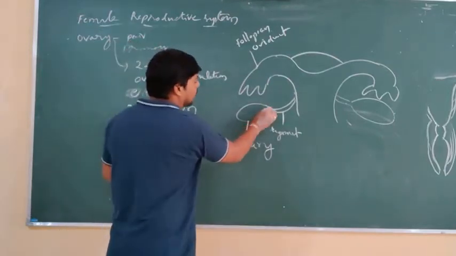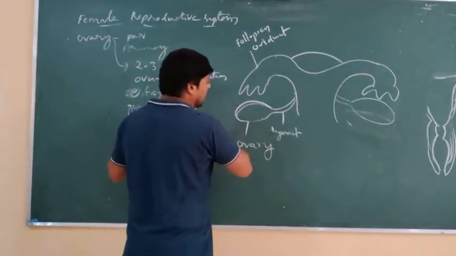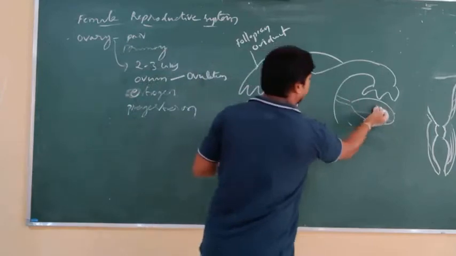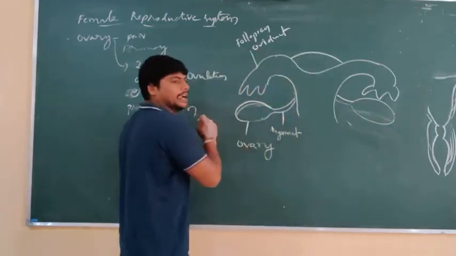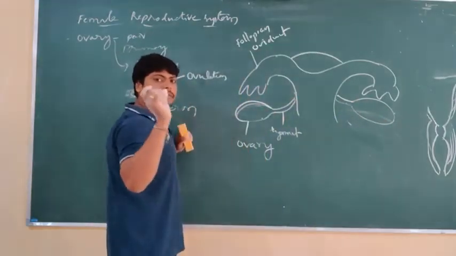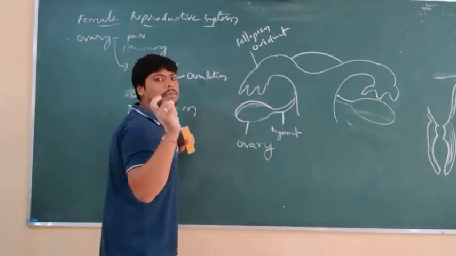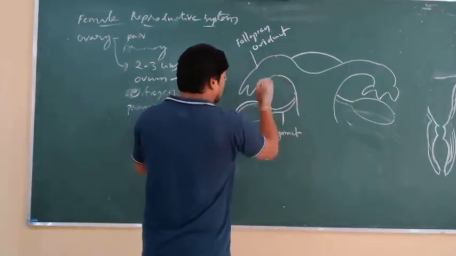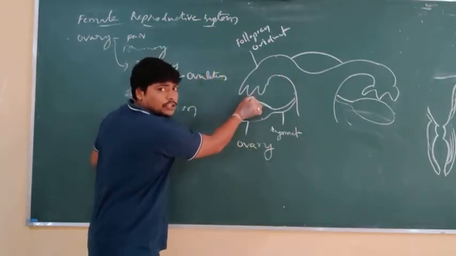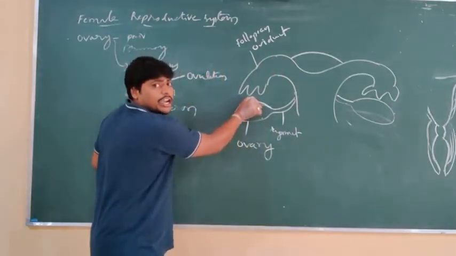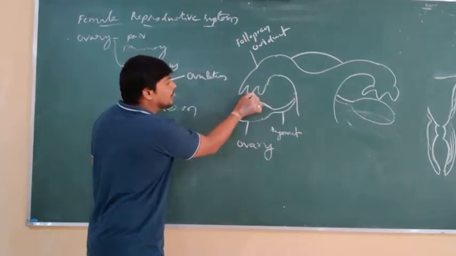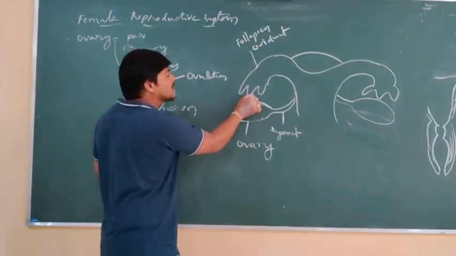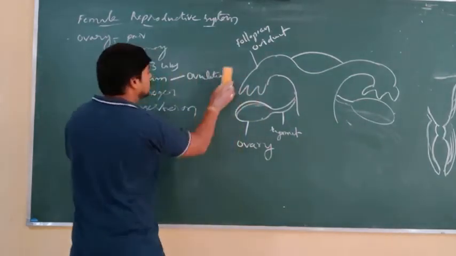From this ovary, from either side, from any one ovary, one egg cell is produced every month, which is collected through this fallopian tube. The finger-like projections found at the tip of the fallopian tube are called fimbriae.